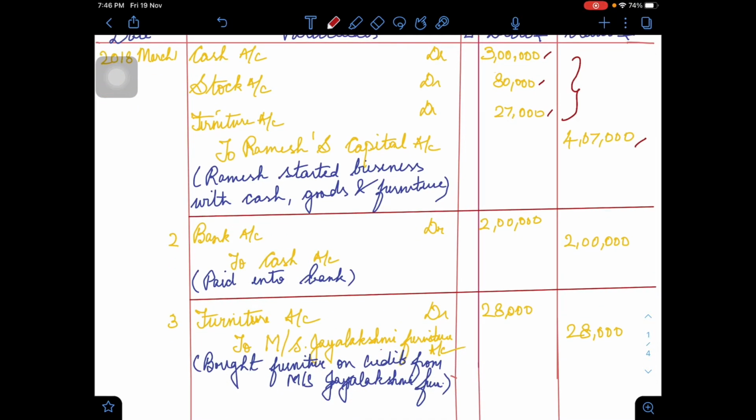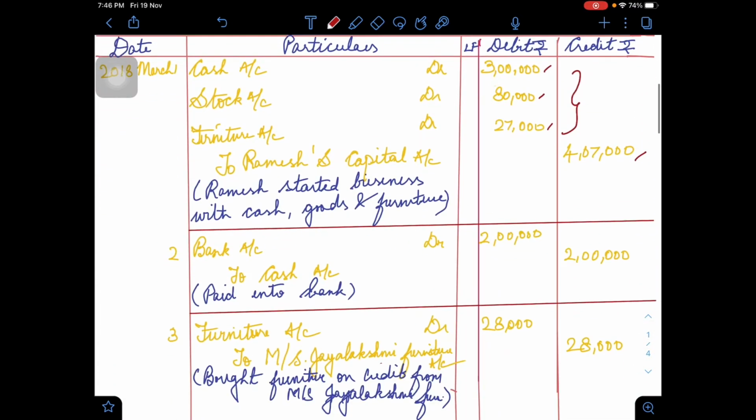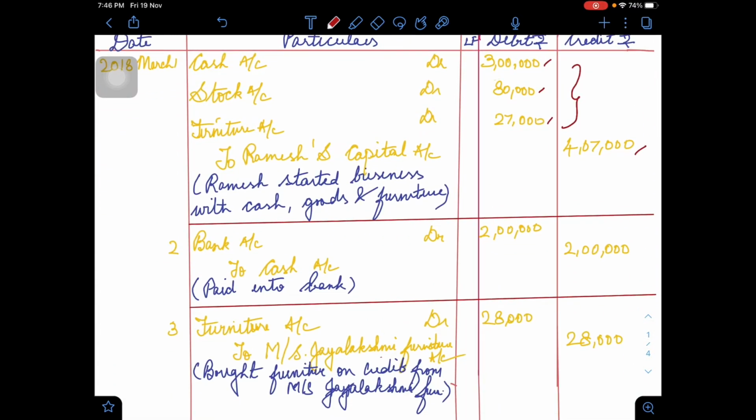Next, on 2nd, it says that there is some 2 lakhs cash which is deposited into bank. So we say bank account debit to cash. Bank being the receiver of cash. Because cash goes into bank, being personal, here we say bank is the receiver, and then cash being real, what actually goes out, we say credit.